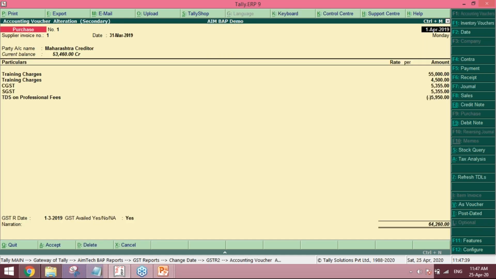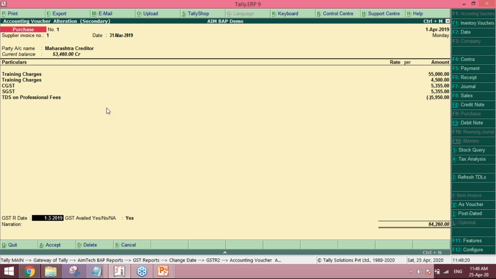Normally, if I get a purchase invoice on 31st March 2019, and a party has given me credit in March itself, and I have also taken it in my books in March, but the physical invoice I received was in April or May, because he delayed the physical delivery of the invoice, I have not booked my invoice, but I have taken it in my GSTR 2 and 3B in March.